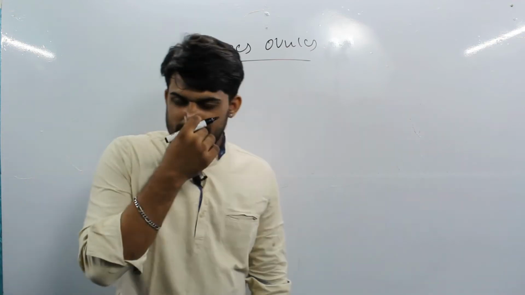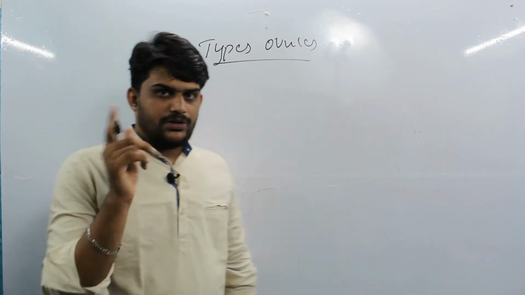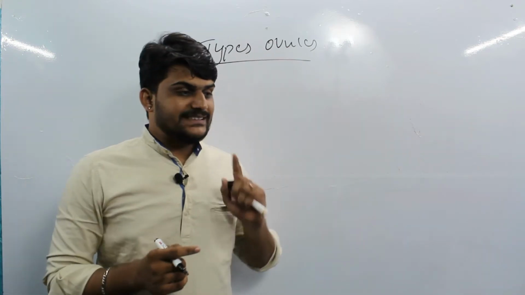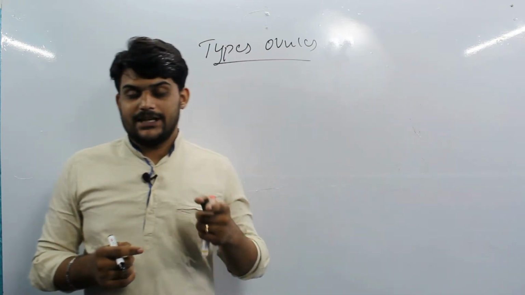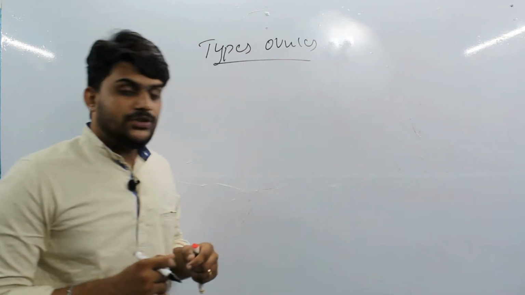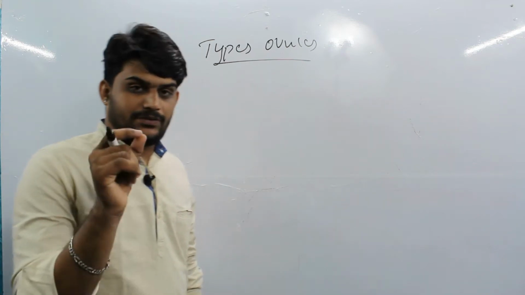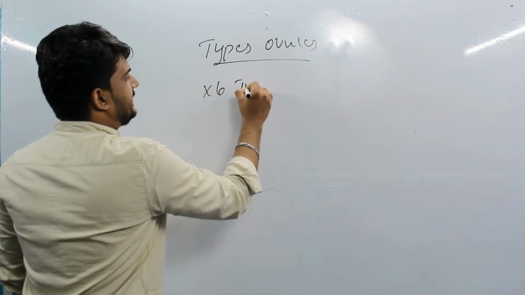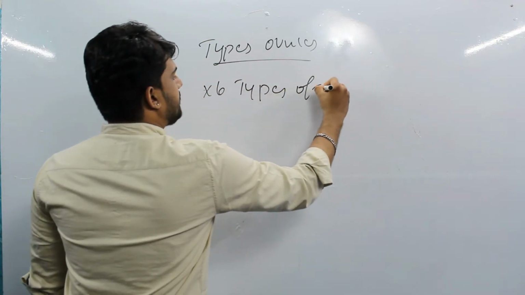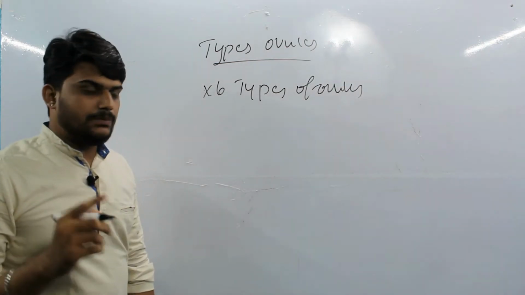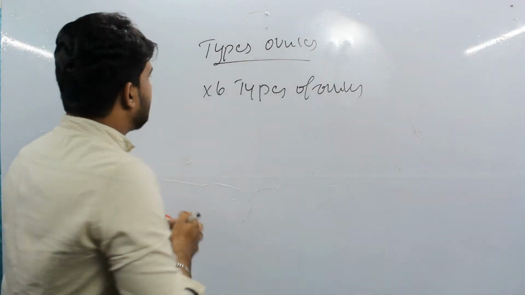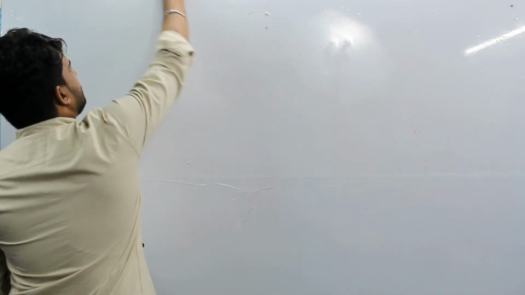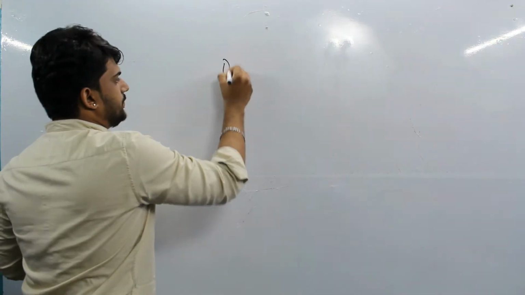Types of ovules, including the anatropous ovule, which we studied in the last video. If you have missed that video, please click the YouTube i-card button and you will get that video. Including the anatropous ovule, there are 6 types of ovules. One by one we are going to study. The first type is the anatropous ovule.